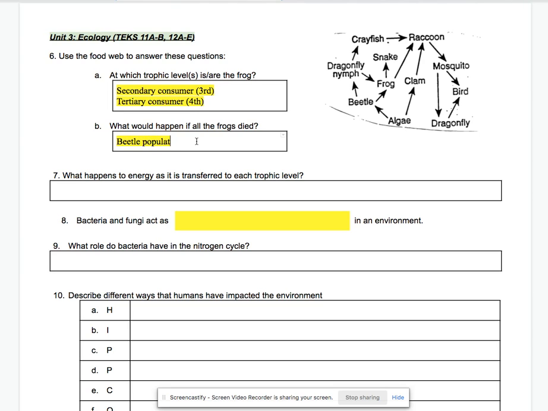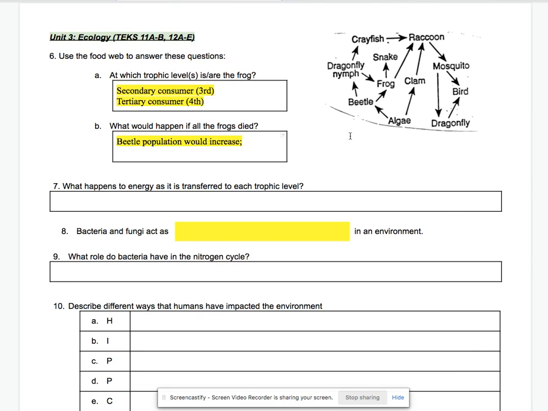The second thing that would happen, since the snakes and raccoons both depend on the frog, they would start to decrease because they're losing their food source. The snake would feel it more because it directly eats the frog, but the raccoon would also feel it because, yes, it does eat a frog.